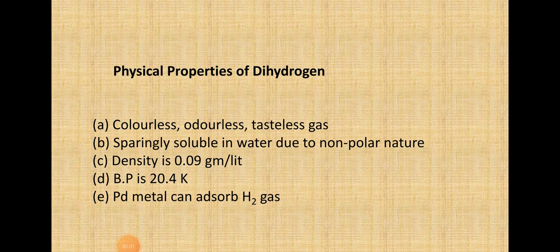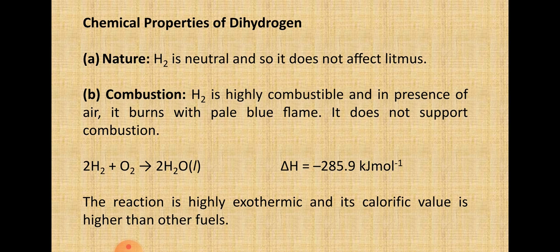Hello dear students, today we will see the physical and chemical properties of dihydrogen, as well as discuss the hydrides. So let's begin with physical properties of dihydrogen. Hydrogen is a colorless, odorless and tasteless gas. It is sparingly soluble in water due to its non-polar nature. Density of dihydrogen is 0.09 gram per liter. Boiling point is 20.4 Kelvin, and palladium metal can absorb hydrogen gas.